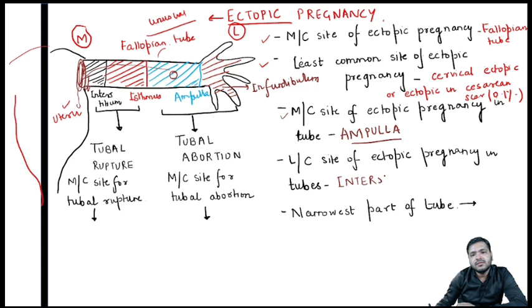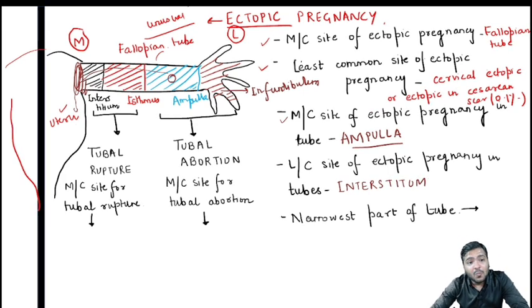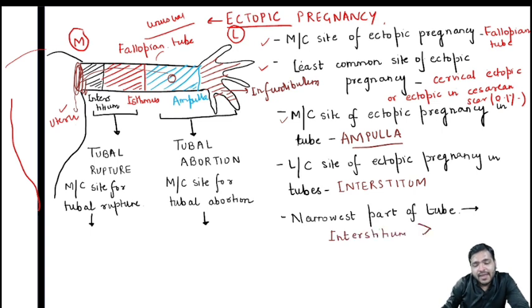Now can anyone tell me what is the narrowest part of the fallopian tube? Yes, it is the interstitium, followed by the isthmus. Remember, this point is very important.